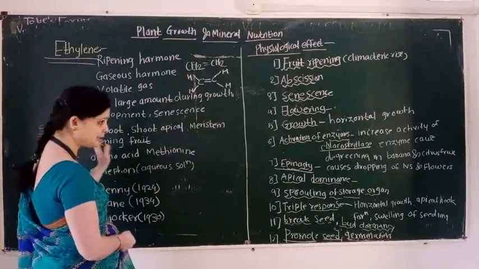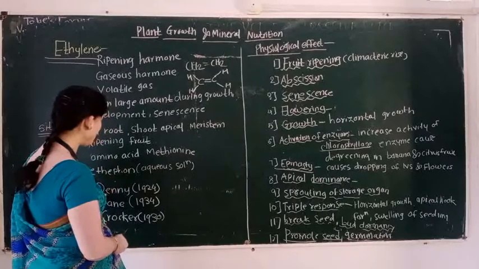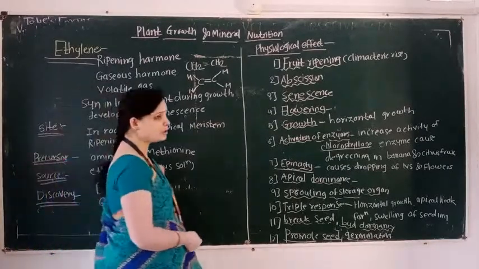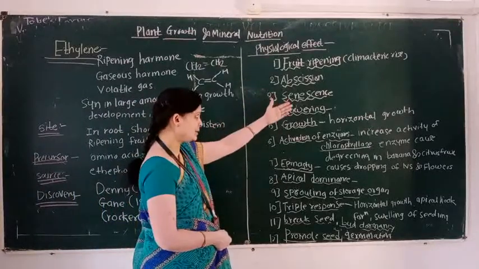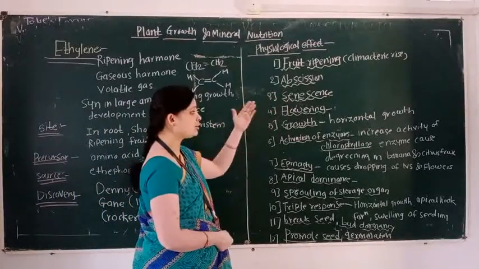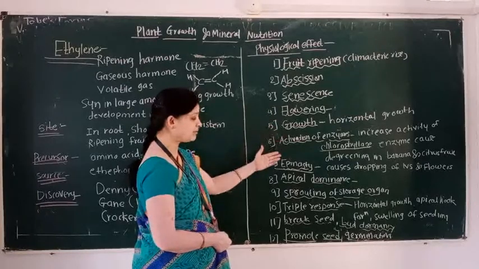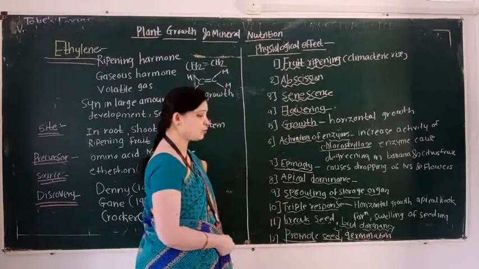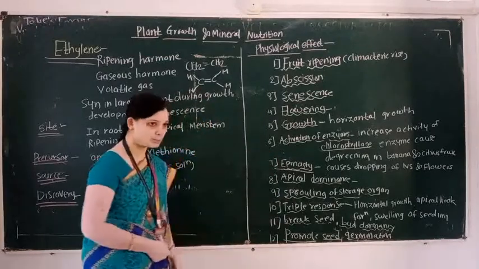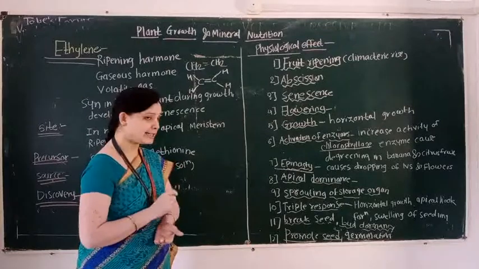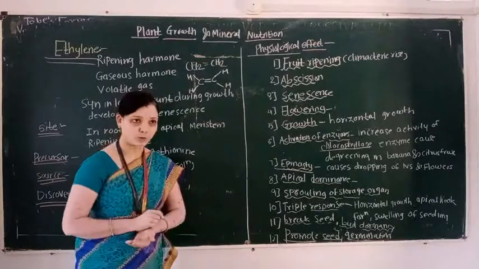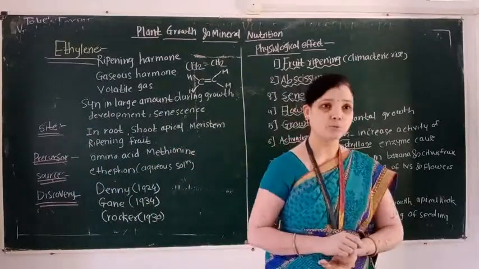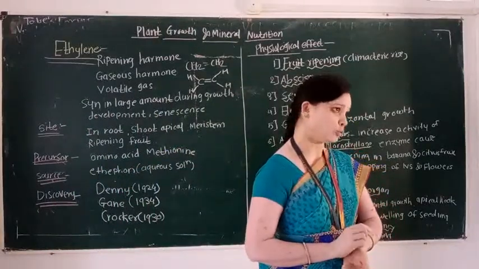Discovery of ethylene was proposed by Denny, Gane, and Crocker. And physiological effects: fruit ripening, abscission, senescence, flowering, growth, activation of the enzymes, epinasty, apical dominance, sporulation of the storage organ, triple response, breaking seed and bud dormancy, and it promotes seed germination. It is responsible for formation of the female flower in a cucumber.